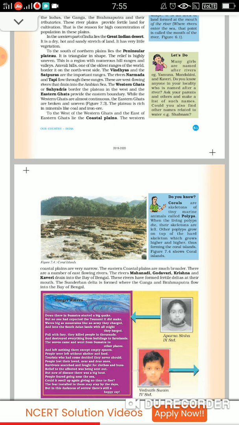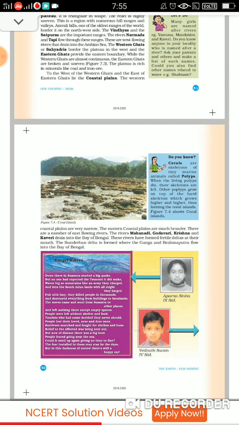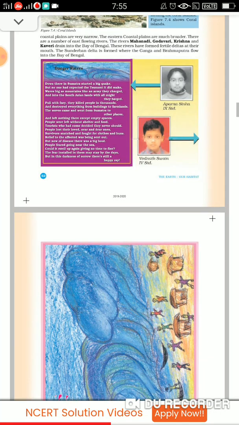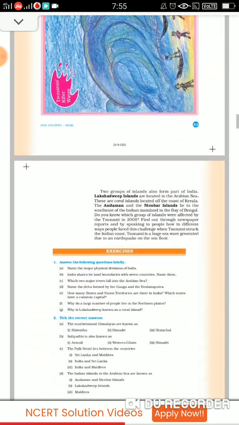Then there are a lot of rivers flowing towards the east. Mahanadi, Godavari, Kaveri, they are all draining into Bay of Bengal. These rivers are also making fertile deltas at their mouth. So the Sundarban Delta is formed by the Ganga Brahmaputra when they flow into Bay of Bengal, children. Group of islands are also there.